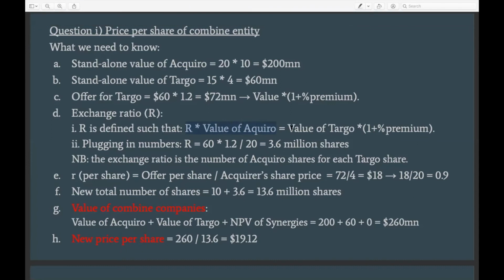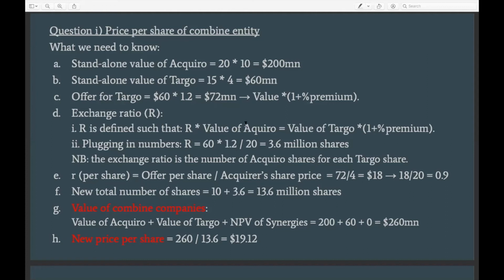At the same time, we have another equation. We have another value here, which should be equal to the left-hand side of this equation. And this is the consideration, which is the amount that we know they are going to pay for Darboe, right? And this calculation we've already done in point C, and we know that this is 72 million, right?